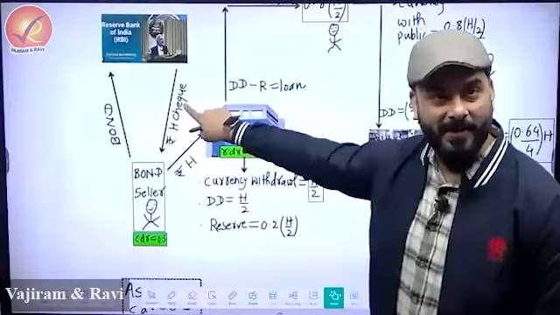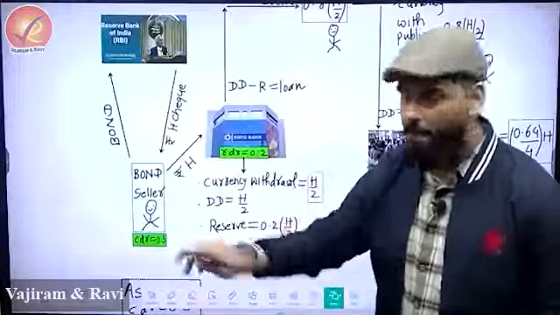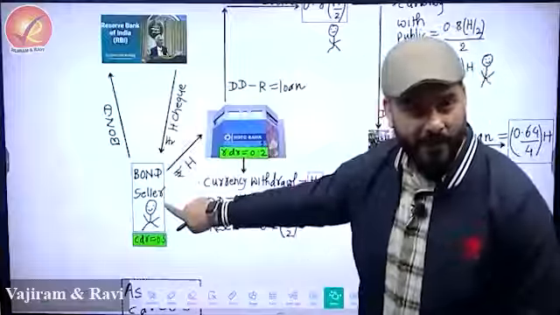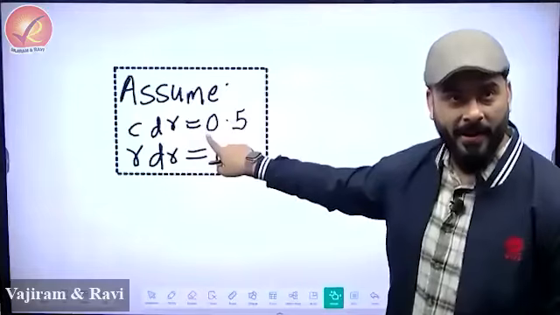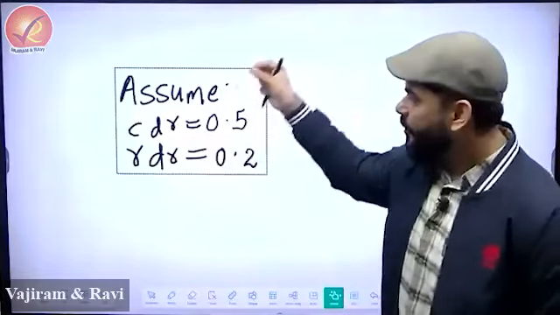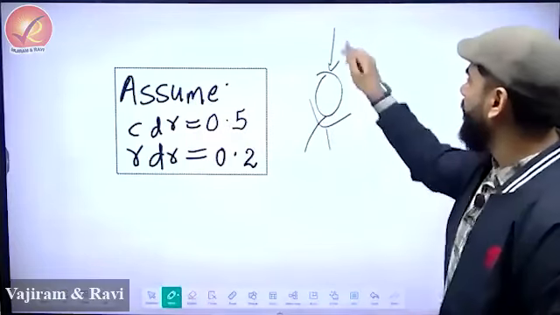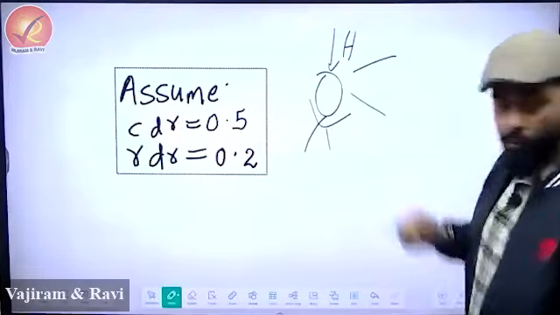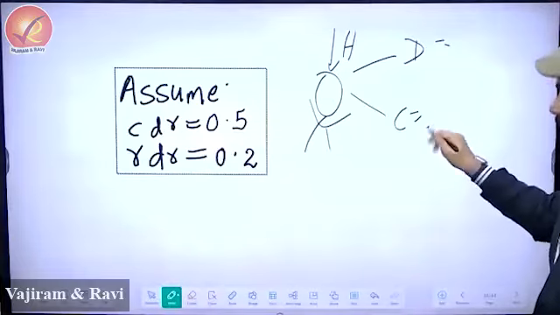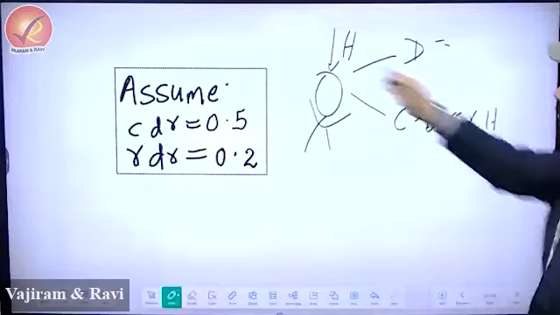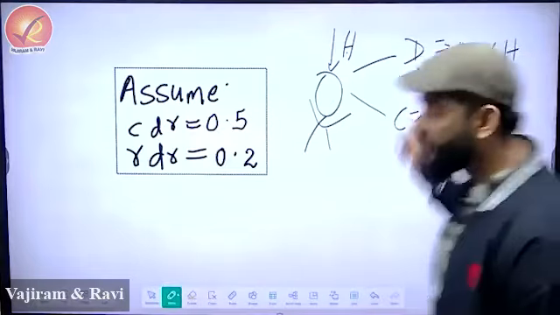What is the amount that has come to this person? H. Careful, please, don't lose focus. So H amount comes to this guy. What will he do with H? What is his behavior? I'll give you an assumption. There are 2 assumptions that we have made. First is, whenever money comes to the public, whatever money you give him, if you give him H, he will divide it in 2 parts. He will deposit something in the bank, he will hold something. He will hold 0.5 of H in his hand and deposit 0.5 of H in the bank.